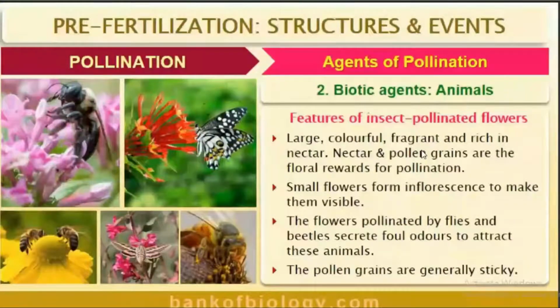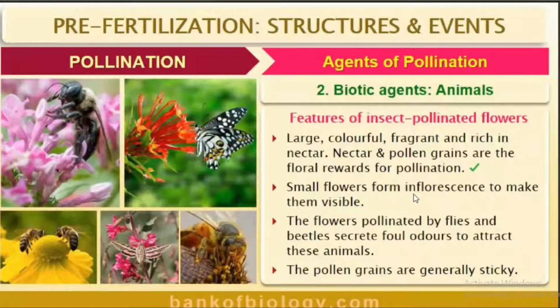large, colorful, fragrant, and rich in nectar. These flowers are very large, they are colorful to attract the living organisms, fragrant, that is also to attract, and nectar, that is to attract the insects. So, nectar and pollen grains are the floral rewards for pollination. First point. This point is very easy to understand and also to remember.